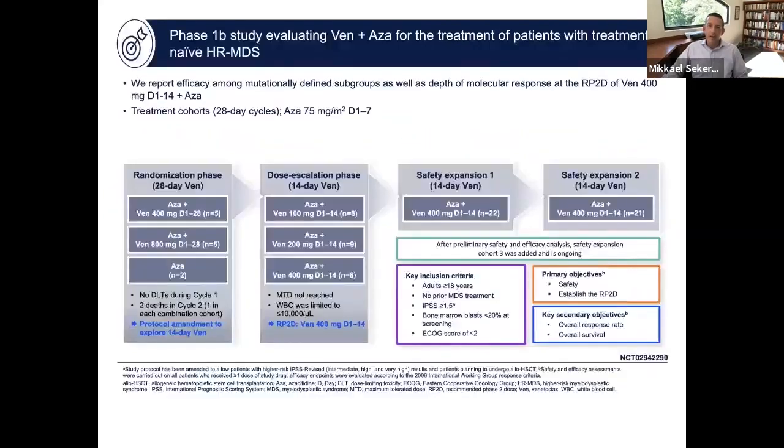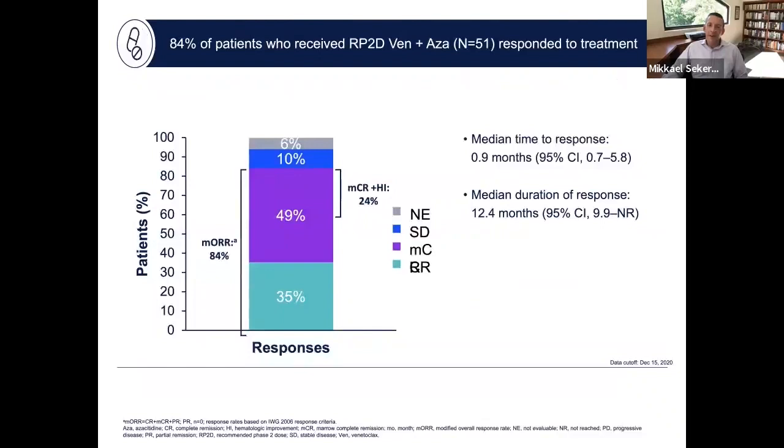Now, some other combinations that are being looked at in higher risk MDS, there's a combination of azacitidine plus venetoclax. Note that venetoclax is given over a 14-day period, not 28 days, as we would do in acute myeloid leukemia. In some of the very initial results that were presented on this, there was a CR rate that was 35%, hematologic improvement that was added on top of that at 24% for a total of 59% overall response rate. This is obviously better than what we would see for azacitidine monotherapy, which would be closer to 40%, but not uncommon in an earlier phase study with a highly selected patient group.